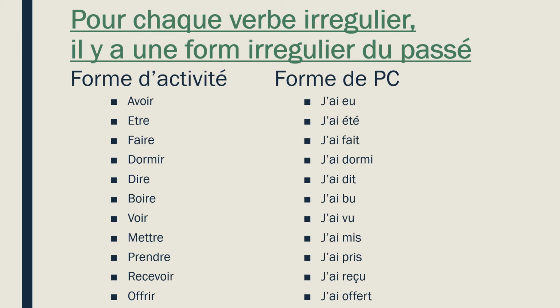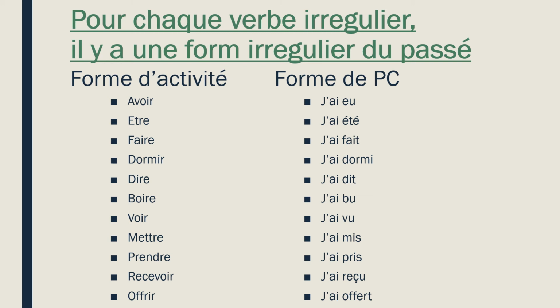Now we would like to be able to just cut off the IR, cut off the ER, cut off the RE, and add in whatever letter. Unfortunately, we can't. If it is an irregular verb, you have to learn its irregular form for the passé composé. On the right, you'll see where I've written them. Each of them starts with J because for each of these, you still have to use a VA. Just because they are irregular doesn't change any of the rules for passé composé.